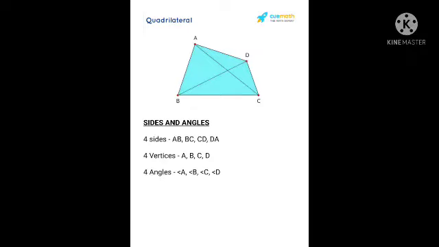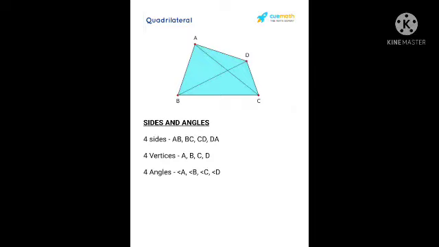Likewise, angle A is also named as angle BAD. Angle B is named as ABC. Angle C is named as BCD or DCB. And angle D is named as ADC or angle CDA.